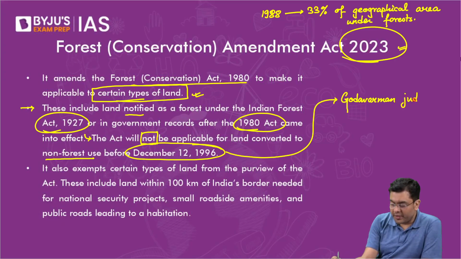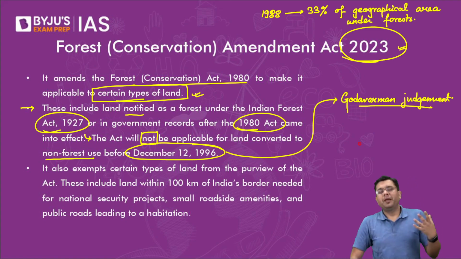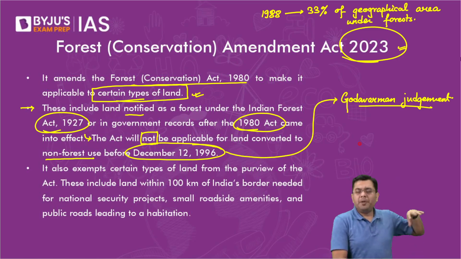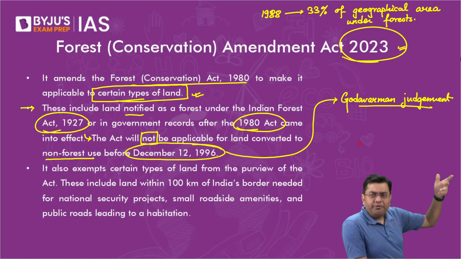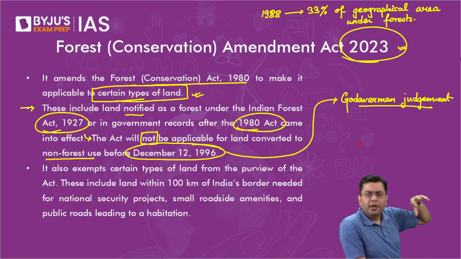Now, the implication of it is that, from 1980 up till 1996 or before that also, due to the various processes of the state government, many of these forest lands have been diverted into non-forest lands. Mining processes, etc., have been carried out for decades now.